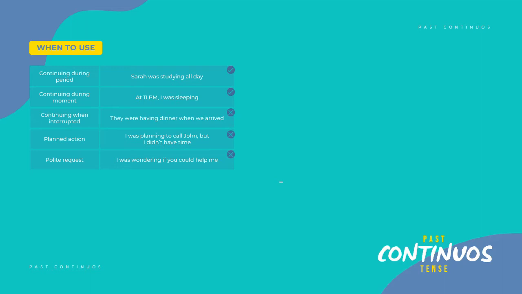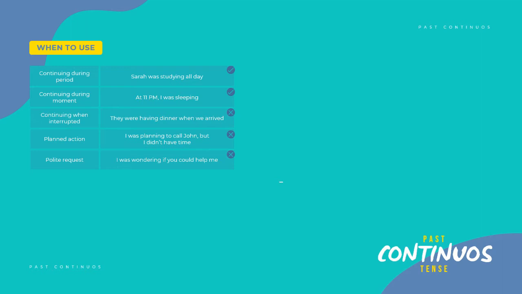Next, we can also use this tense to talk about an action that was continuing during a particular moment in the past. For example, at 11 p.m. I was sleeping. What's the moment in the past? 11 p.m. Where is our past continuous? Here, was sleeping. Next, we can also use it to talk about an action that was continuing when it was interrupted.